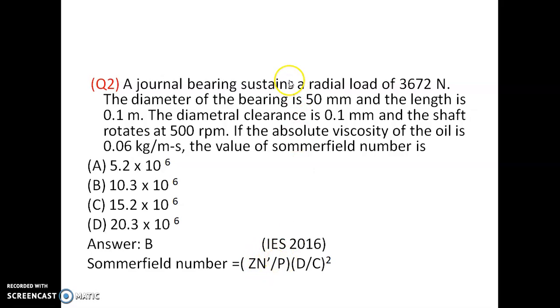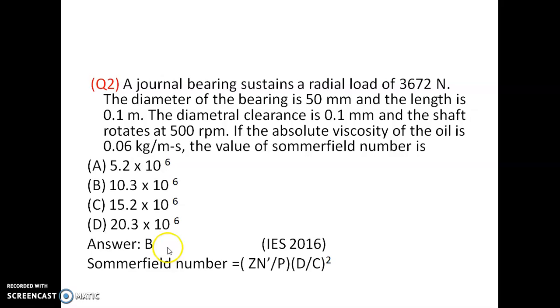Then P is the pressure. So P equal to W by L into D. That is the bearing pressure, P equal to W by L into D. So W is given, load is 3672, L is given, length is 0.1 meter and D is 50 mm. So you can substitute the value P, and diameter of the bearing is 50 mm and the diametral clearance is 0.1 mm. If you substitute, you can get the answer 10.3 into 10 power 6.